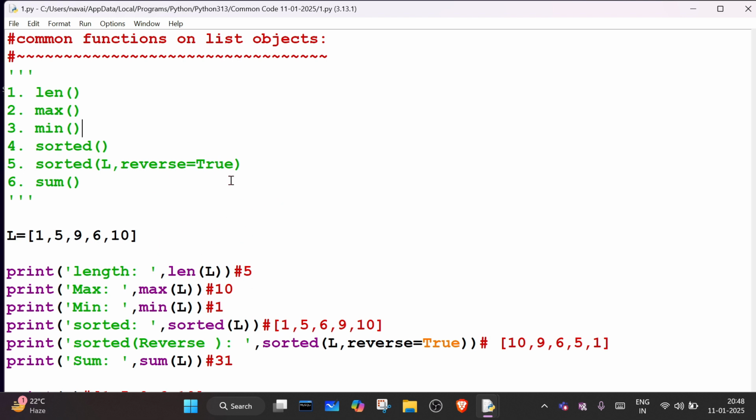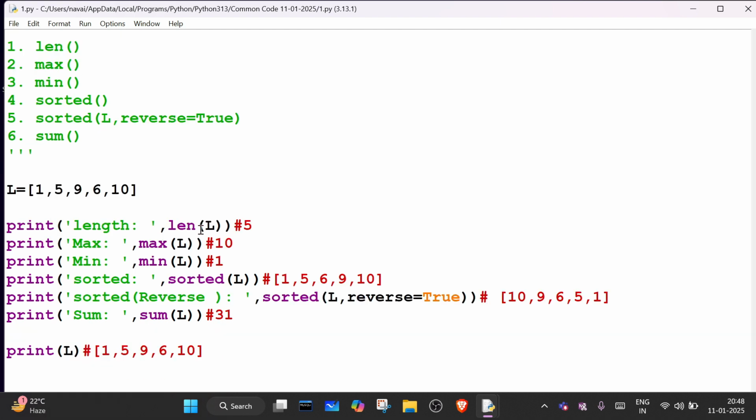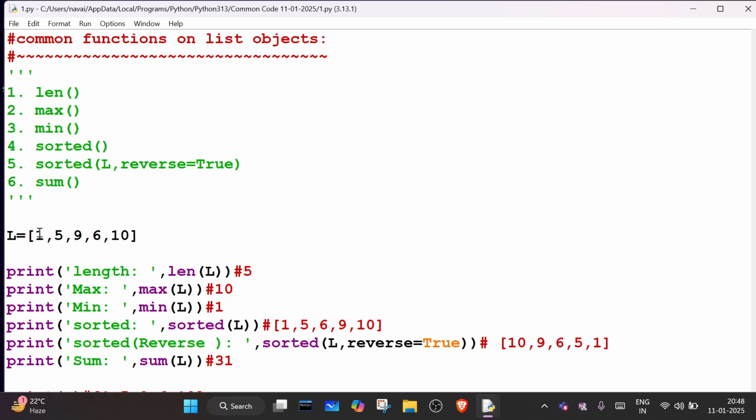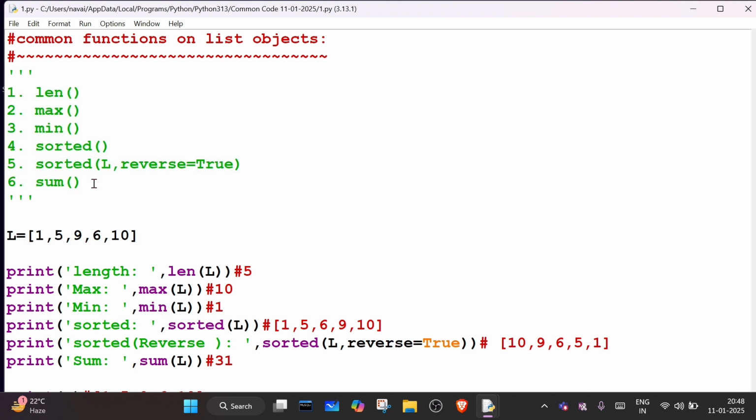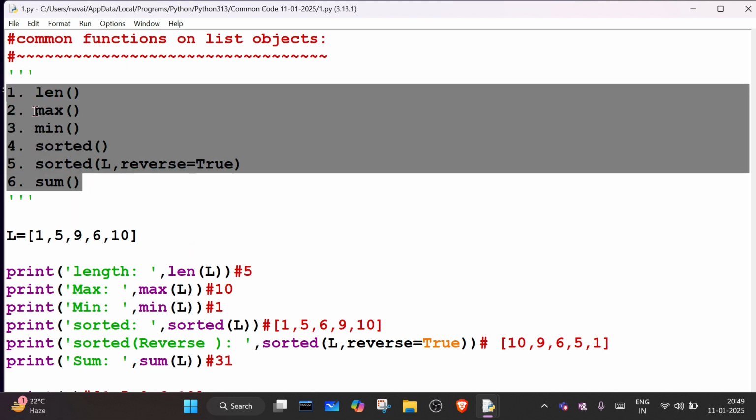Mutable. List is mutable, because we can modify the list. But with the help of these functions, we cannot modify the list, because they don't allow modification. These functions create a new object and return a new list object.